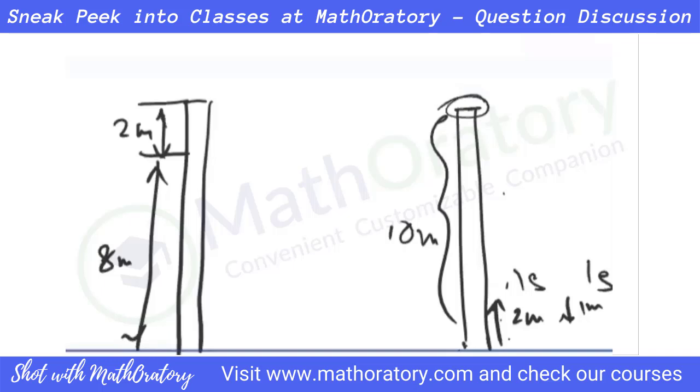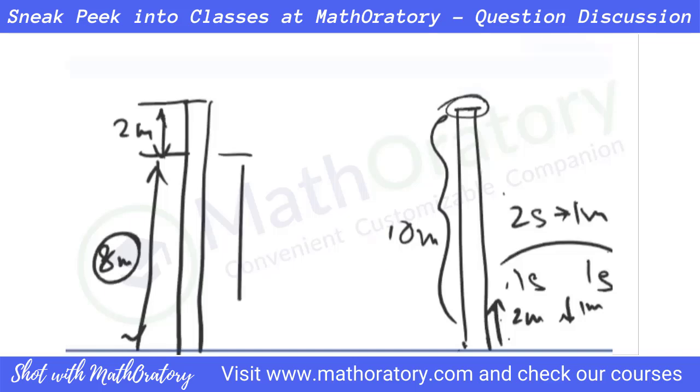So whenever the cycle is completed, the frog climbs 1 meter in 2 seconds, right? In every 2 seconds, it's climbing effectively 1 meter. So for these 8 meters, the frog will definitely take 16 seconds. That is for sure. But in the next second itself, because it's climbing first, it's not dropping first, it will reach the top of the pole. So effectively, that will be 17 seconds.